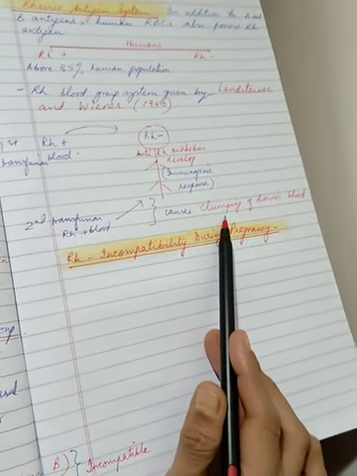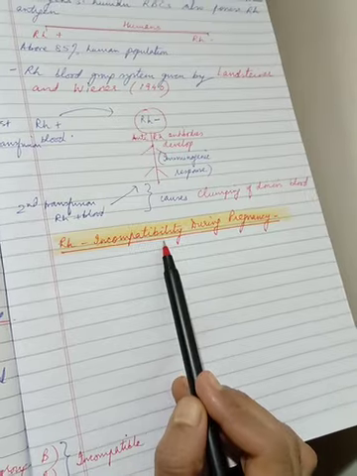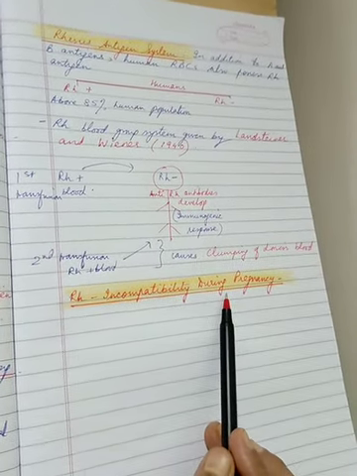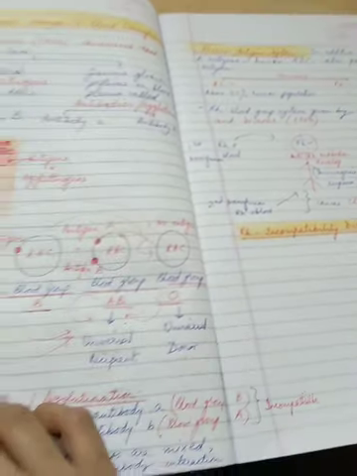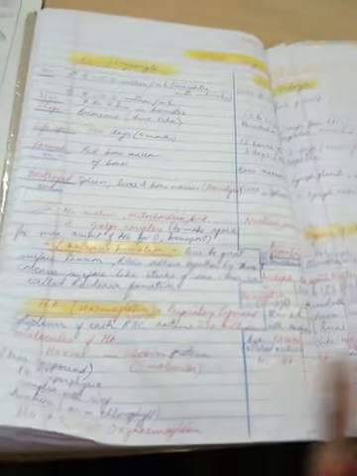Next time, we'll talk further about the new topic, RH incompatibility during pregnancy. So I hope you have understood, children, how only a particular type of blood group should be given to a person, and why, otherwise what can happen. I'm sending you the notes of these. Please write them down in your copies, children, and try to go through the text pages.